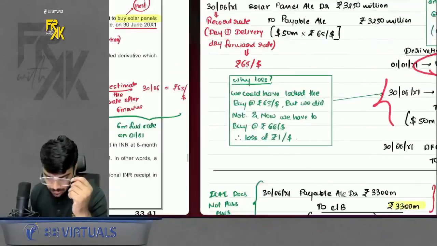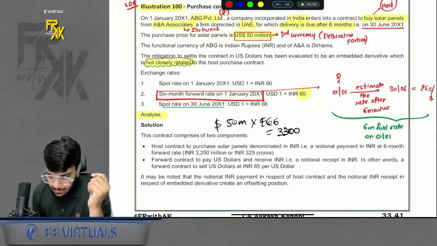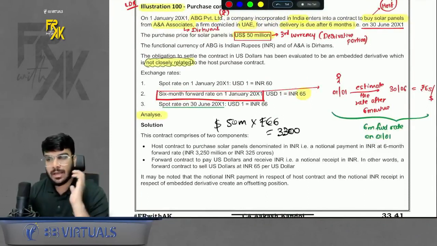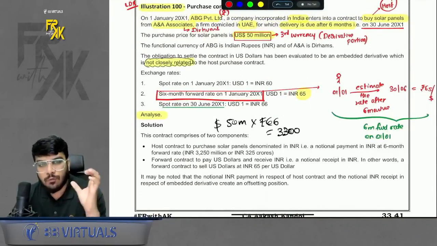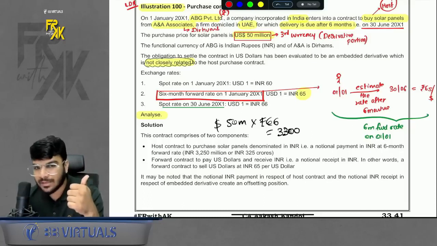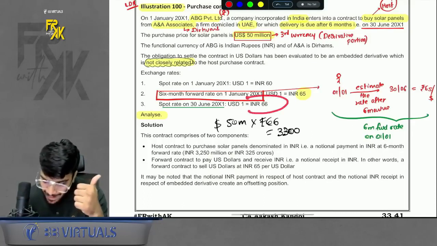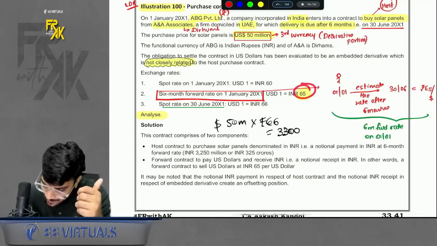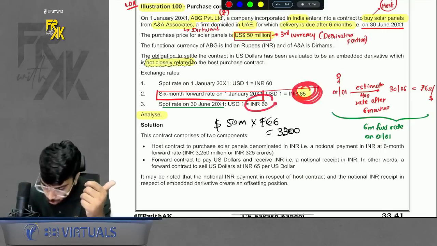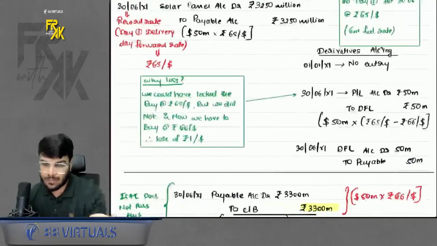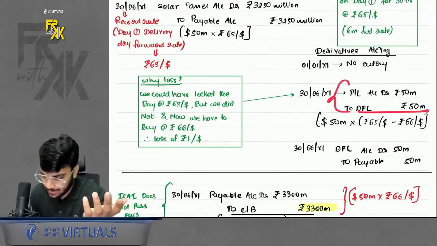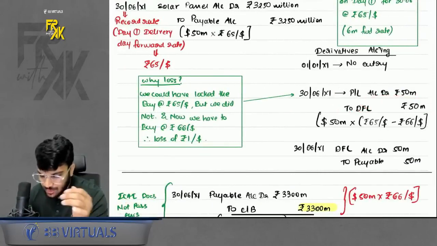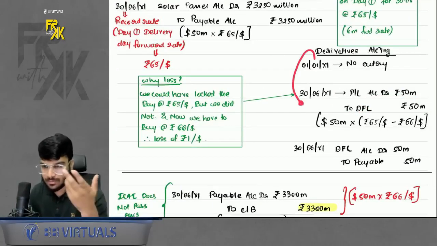What about on the maturity date? On the maturity date, just ask yourself one question. If you wanted to fix a buy price, you could have fixed at 65. Did you fix it? No. Now you have to buy at 66. Profit or loss? Favorable or unfavorable? Of course unfavorable. You did not fix the buy price at 65. Now you have to buy at 66. Unfavorable for you. So, derivative financial liability. In this question, in the derivative part, there is a loss, book it.